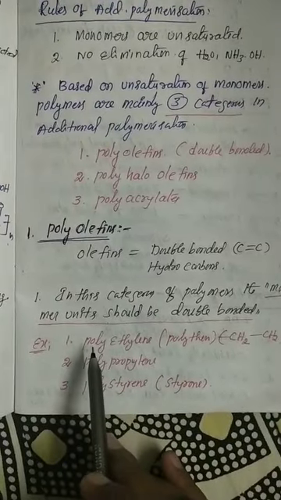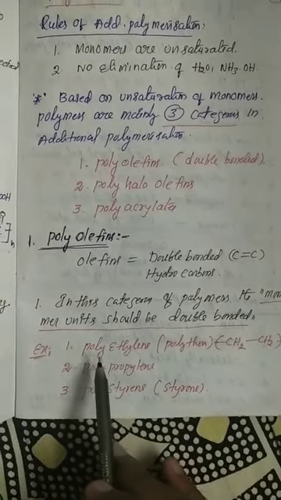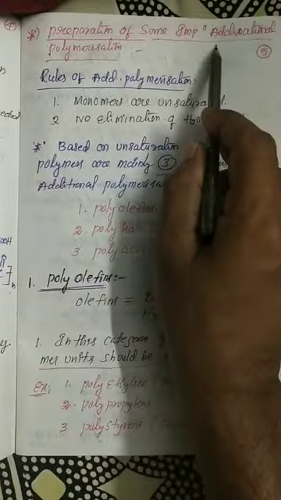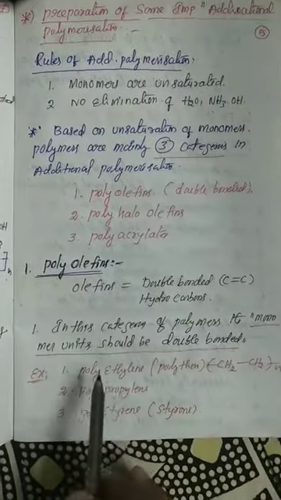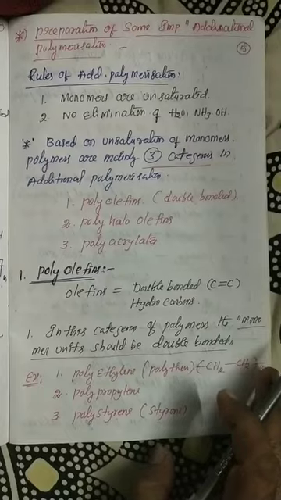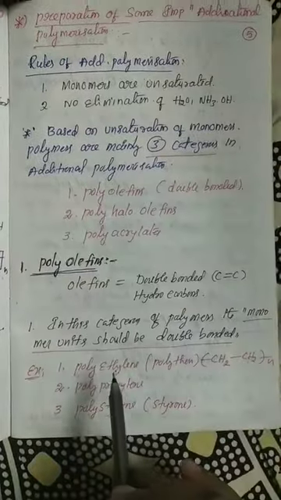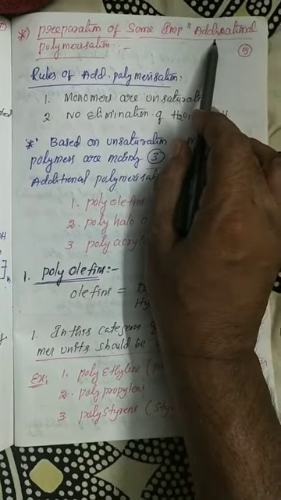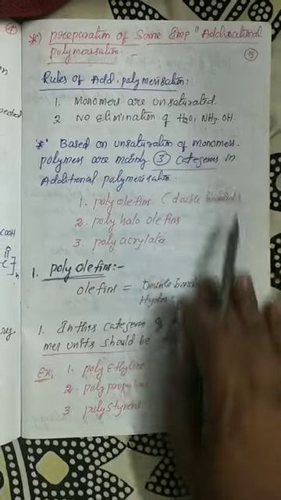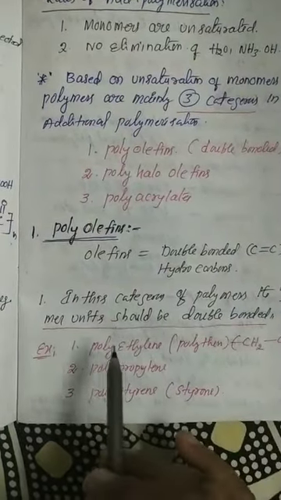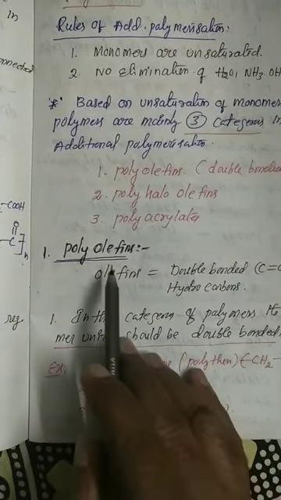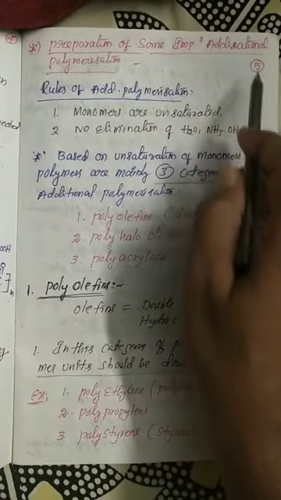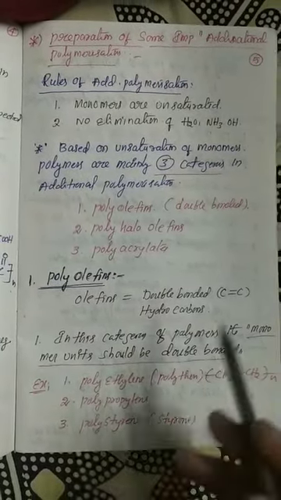Listen. Number one is polyethylene. You know, the polythene cover. Polythene cover is in the category of polyolefin. It's prepared through addition polymerization. The polyethylene mechanism is chain growth mechanism. What is the reason? The entire polyethylene is prepared through addition polymerization, and addition polymers are generally involved in the chain growth mechanism. So my dear students, one more important point: polyethylene category is polyolefin, the preparation method is addition polymerization, and the mechanism is chain growth mechanism.